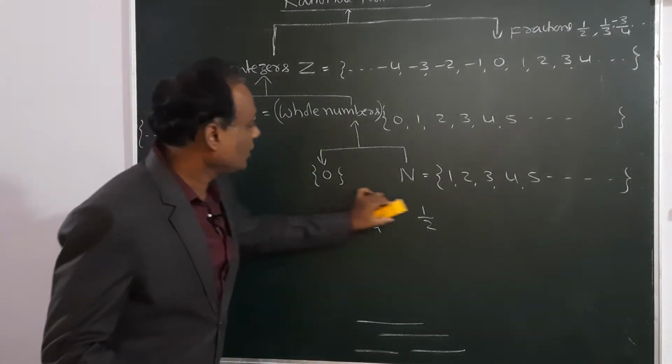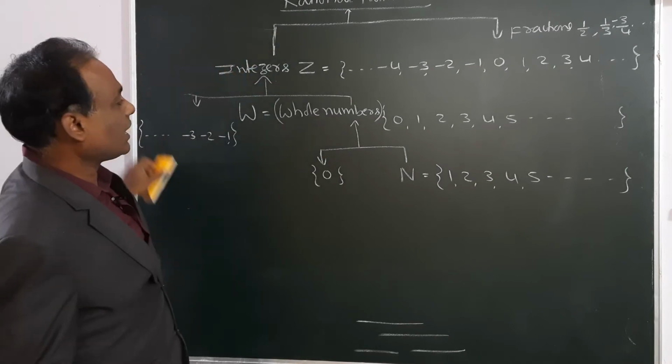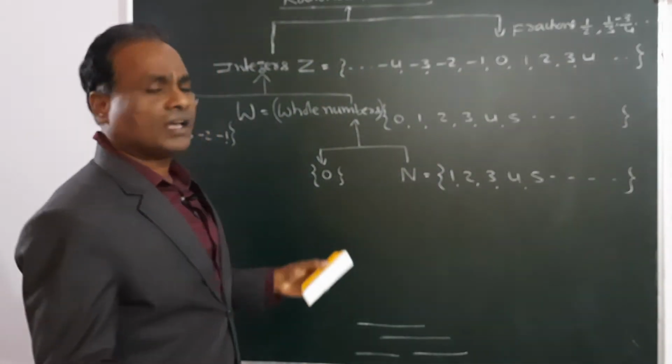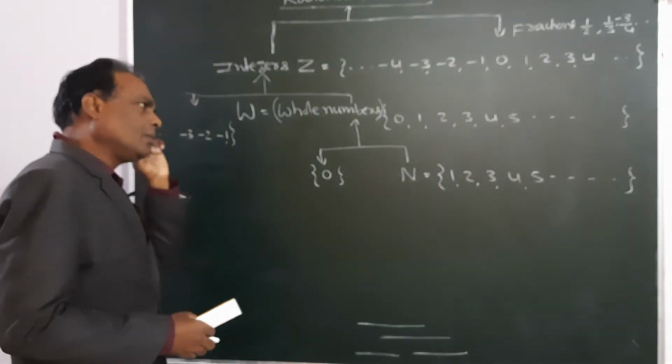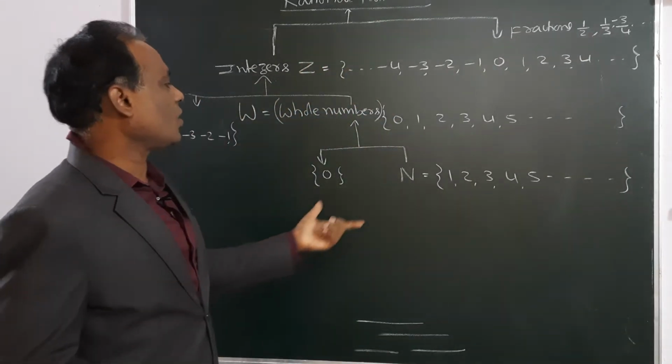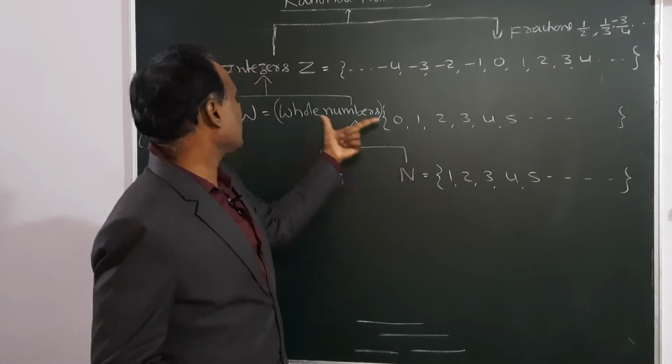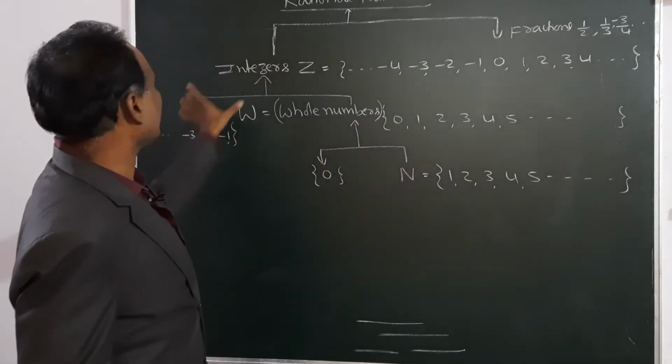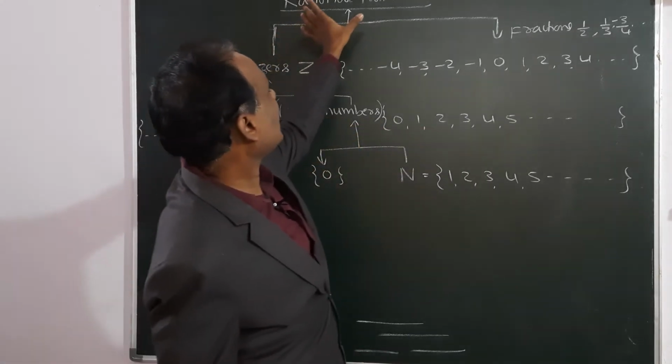So this is the set of rational numbers. I will explain the definition also, but once you see this table, you clearly get the idea of what the natural number set is, what the whole number set is, what the integers are, and what the rational numbers are.